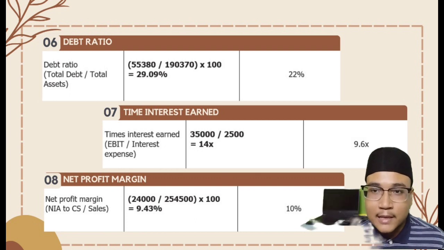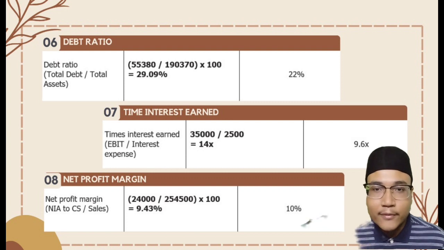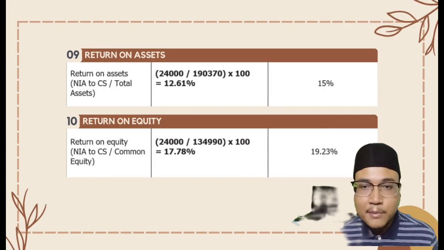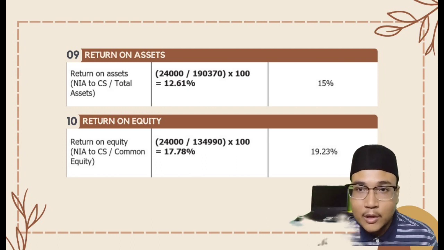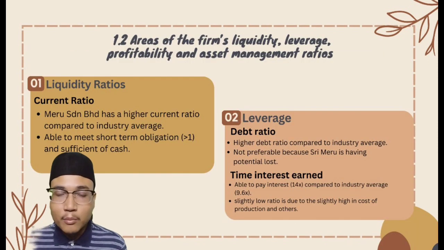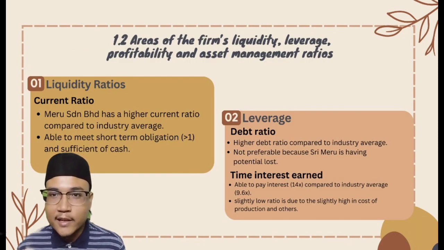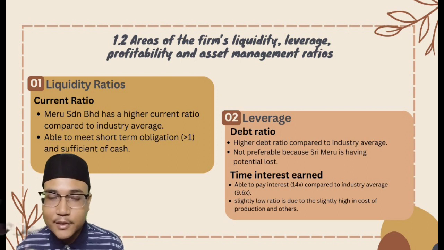Sri Meru also has a slightly lower ratio in net profit margin of 9.43%, while the industry average is 10%. Sri Meru Sdn Bhd generates lower return on assets, which is 12.61%, while the industry average is 15%. For the last ratio, the company has a lower return on equity ratio of 17.78%, while the industry average is 19.23%. Now, moving on to the second question, which is the areas of firm liquidity, leverage, profitability, and asset management ratio.